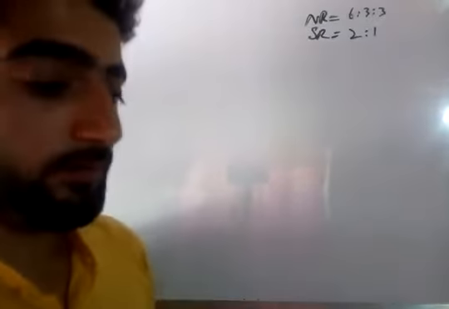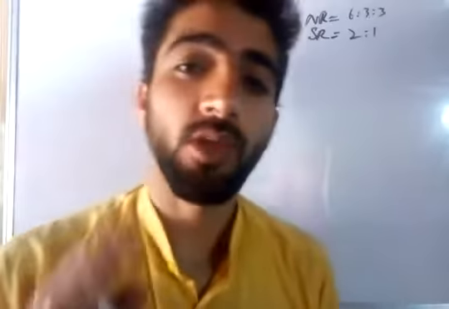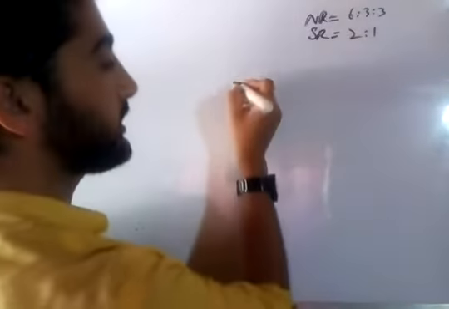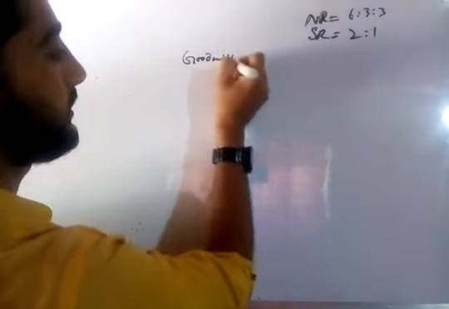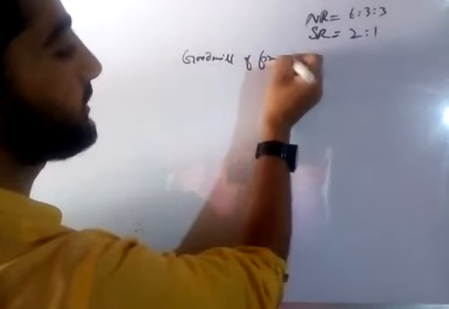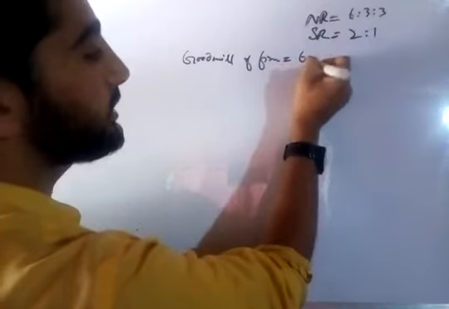In this problem, you know that the value of the goodwill of the firm was fixed to be 60,000. Goodwill of the firm was found out to be 60,000.